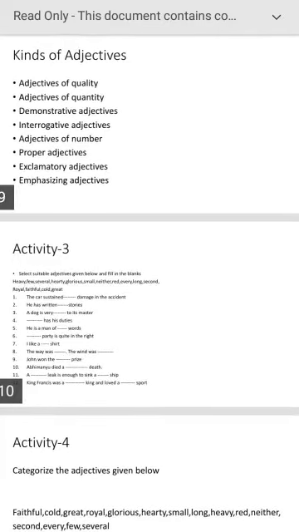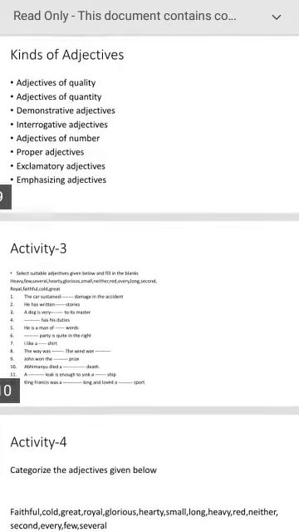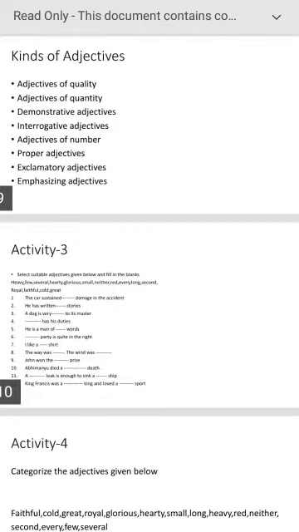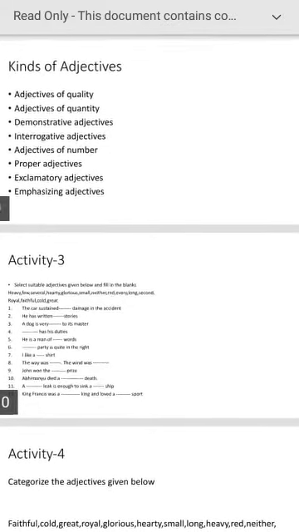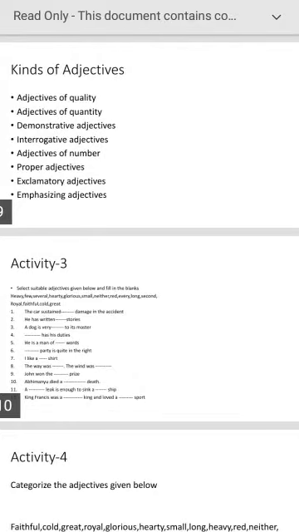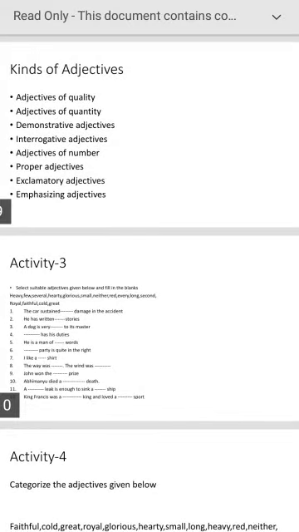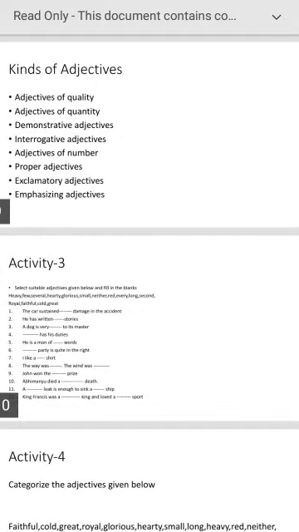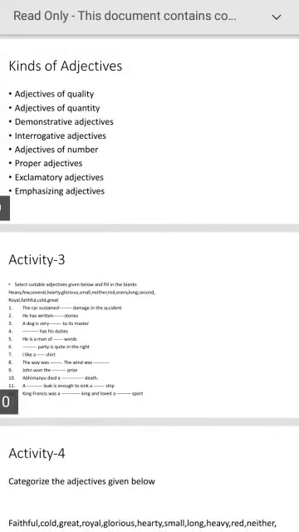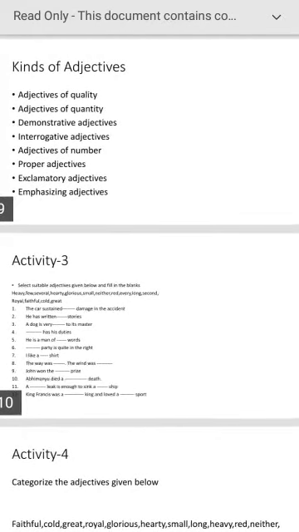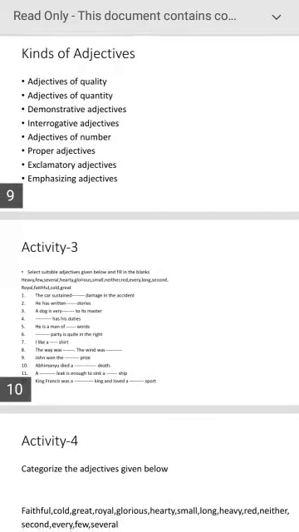Now let us come to the different kinds of adjectives. There are different kinds of adjectives: adjectives of quality, adjectives of quantity, demonstrative adjectives, interrogative adjectives, adjectives of number, proper adjectives, exclamatory adjectives, emphasizing adjectives. Now discuss one by one.